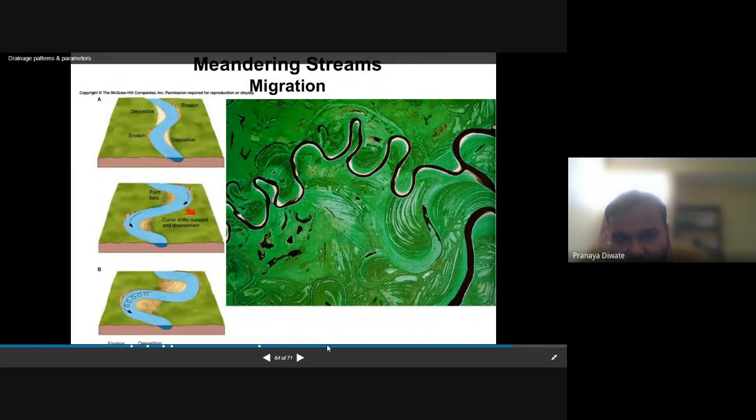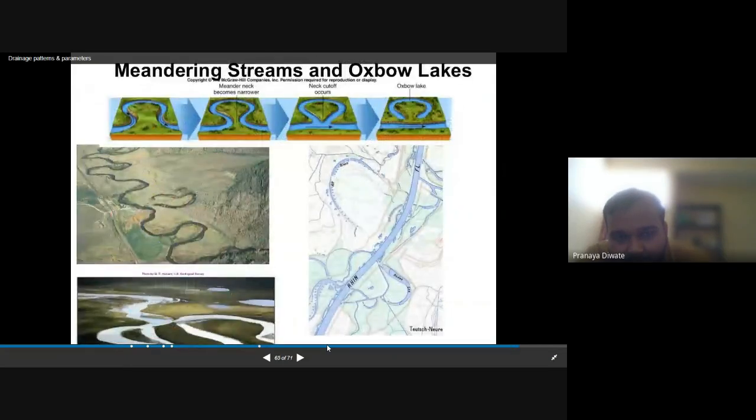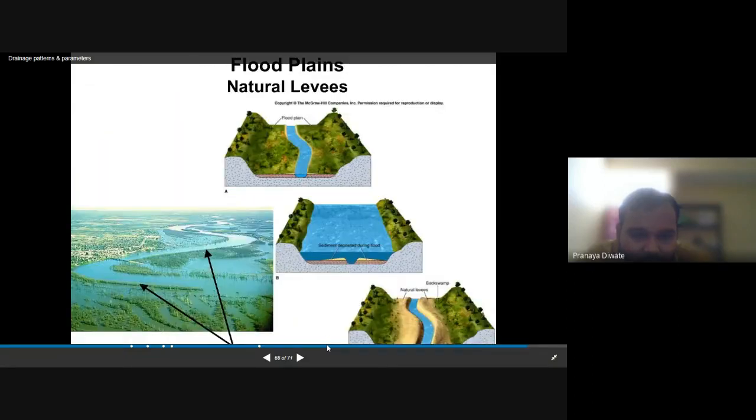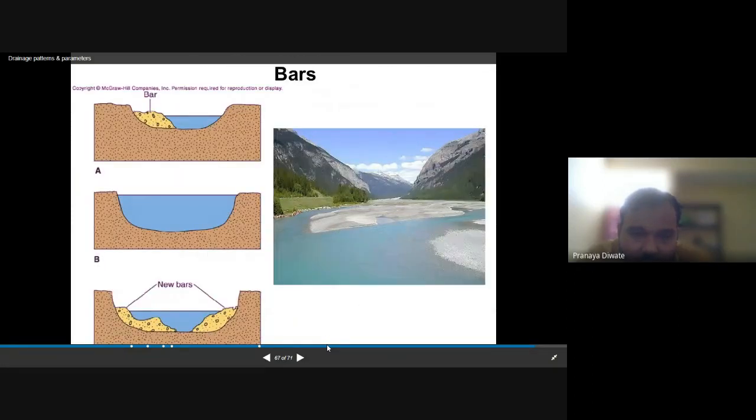This is also a classic example of migration from one place to another place. You can see the meandering and streams, stream order, bars.